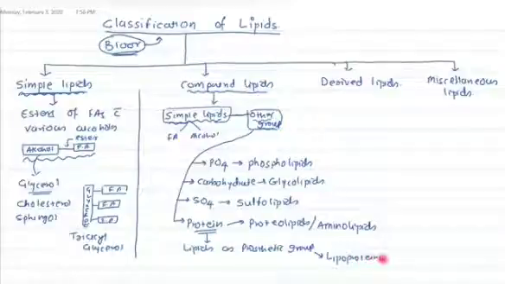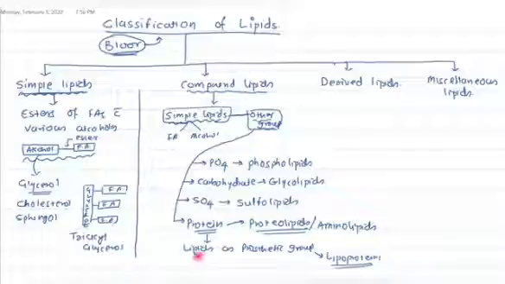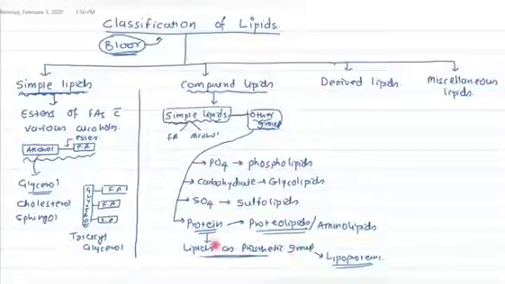One thing you need to understand here is that proteolipids and lipoproteins are both compound lipids, but in proteolipids it is just a simple combination of proteins and lipids, right? But in lipoprotein, the lipid has a major role, and that major role is as a prosthetic group to a particular protein. So there is a subtle difference between lipoproteins and proteolipids that you need to understand. And yes, proteolipids are also known as aminolipids.